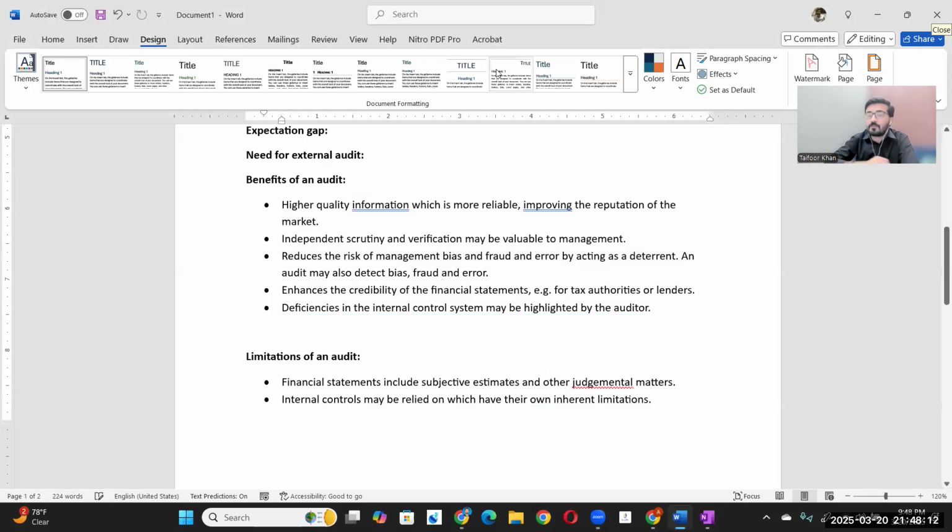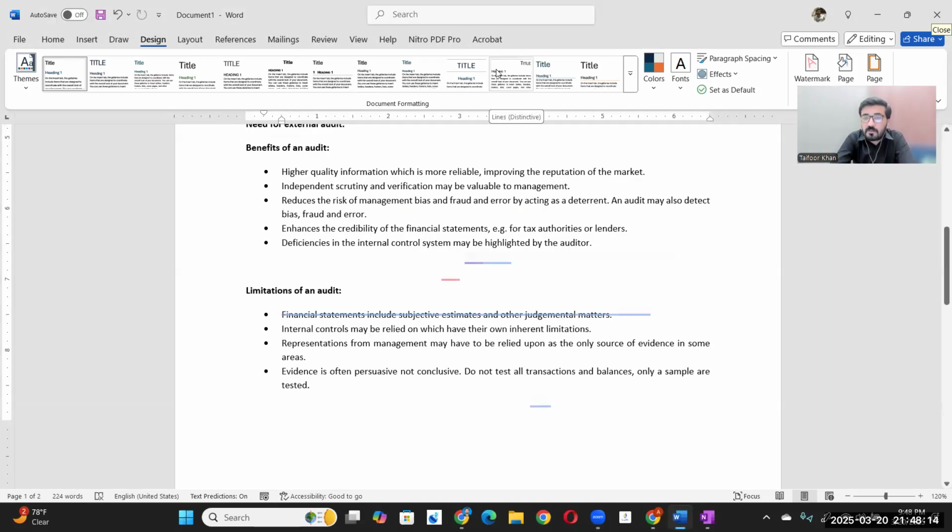So when you get that information reviewed by an independent reviewer, we might be able to identify something that you are not able to identify. So in that case, it will add value to your information. If there are any hidden or unidentified misstatements, like errors or misstatements, those can be identified by the independent reviewer.